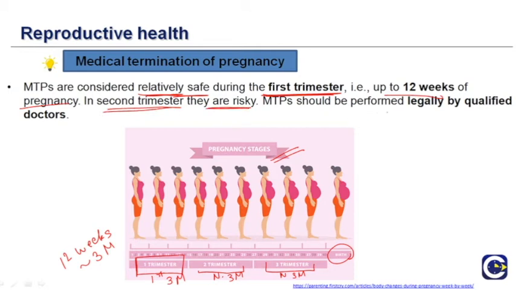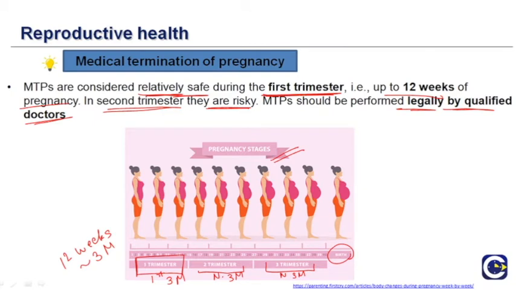MTPs should be performed legally by qualified doctors. You should always go to a qualified doctor if there is a need for medical termination of pregnancy. And if you have decided in the beginning that you do not want to have the baby, it's relatively safe to go during the first trimester.